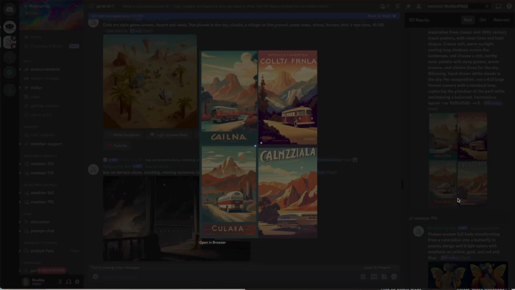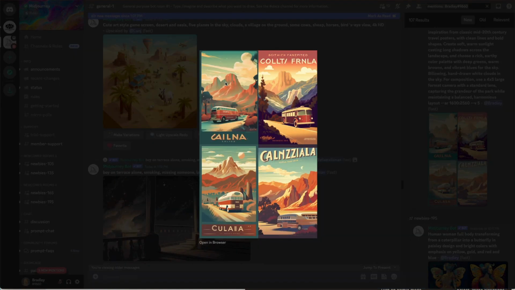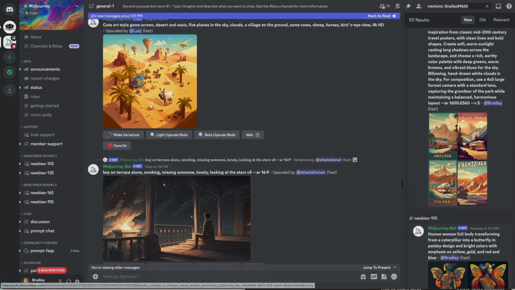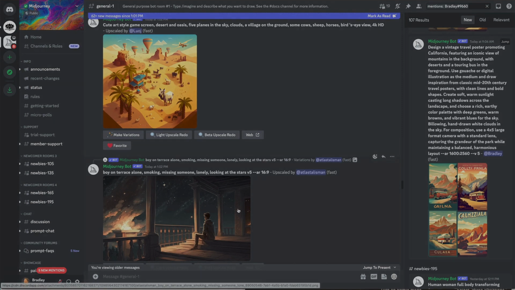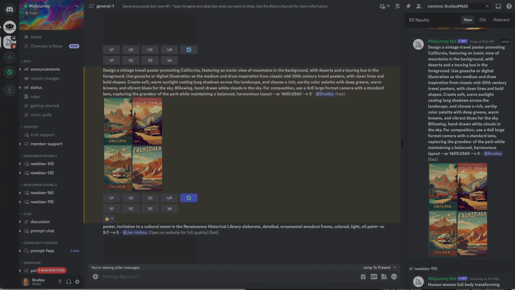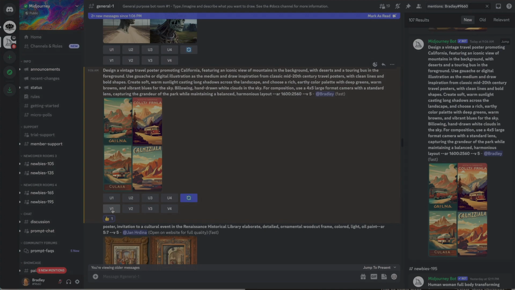Oh, this one I liked. Okay, so here, I like this upper left one. I also like that it's got an area down here for text. So I'm going to jump to this one. And then I'm going to say, let's do more versions of number 1.